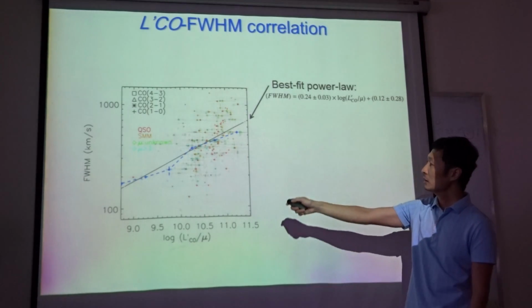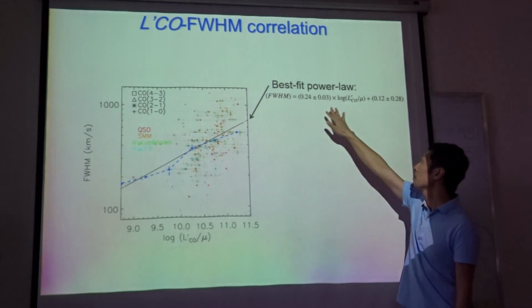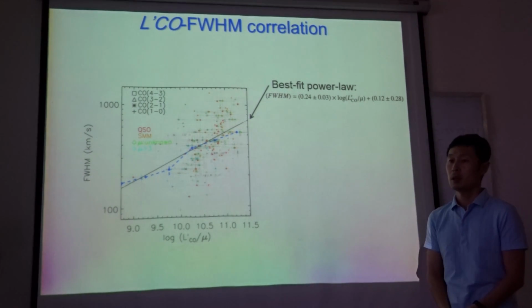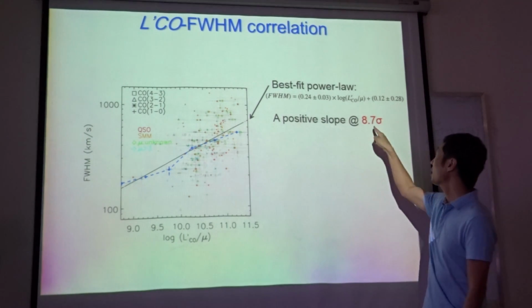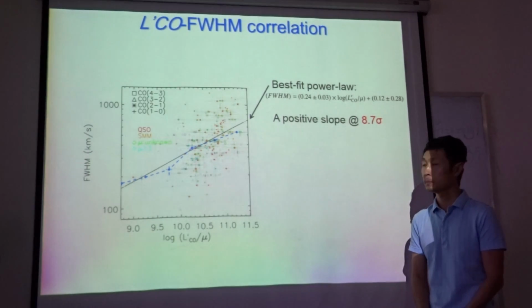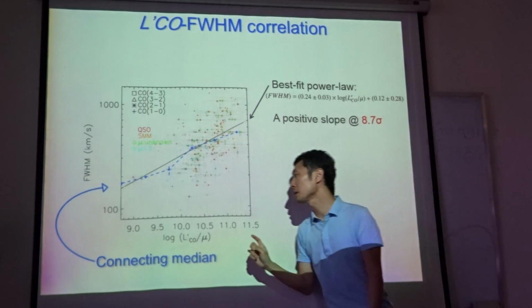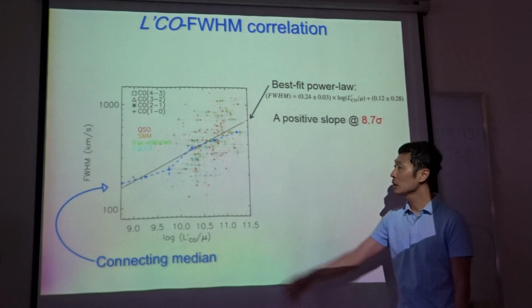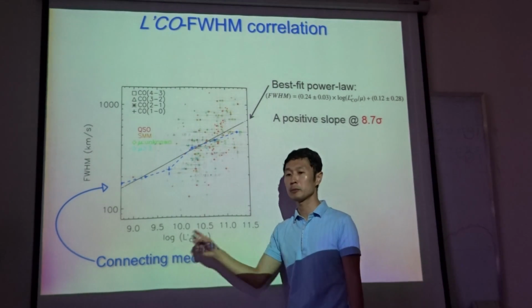This black line is the best fit power law with the best fit parameters like this. And the positive slope is at 8.7 sigma. And these blue lines connect the medians. As you can see, the line width increases with increasing CO luminosity.